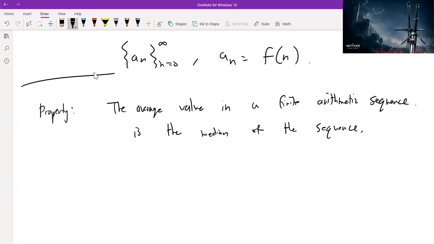And so let's just verify this real quick. If we have the numbers 1, 3, 5, 7, 9, the median we know is 5, right? This is the median. And the average, if you were to add this up, should be 25 over 5 equals 5. And that is correct. And you can see that this is true because if we were to pair 1 and 9, that would be 2 times the median. 3 and 7 is also 2 times the median, and then there's the median itself. So that would give us a total of 5 times 5 divided by 5 is 5. So that's like a quick intuitive way to understand how this property works.